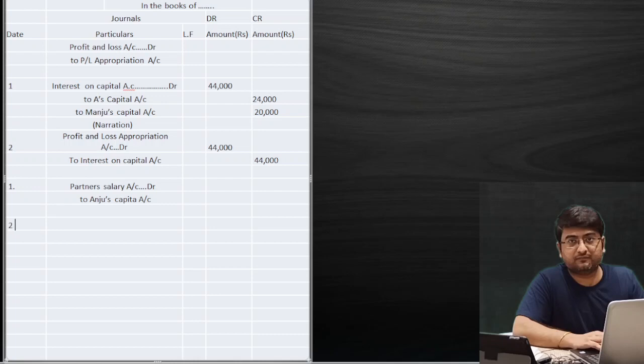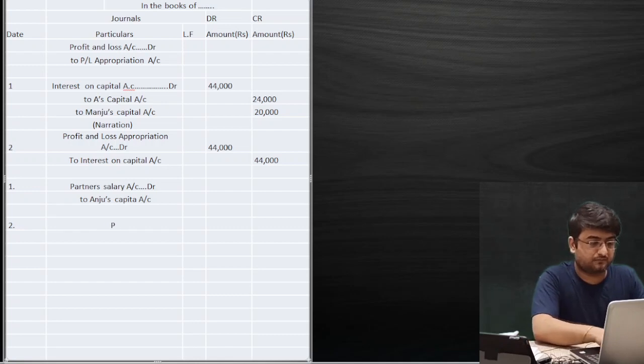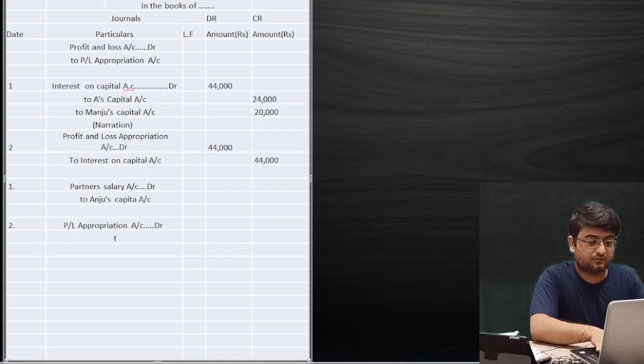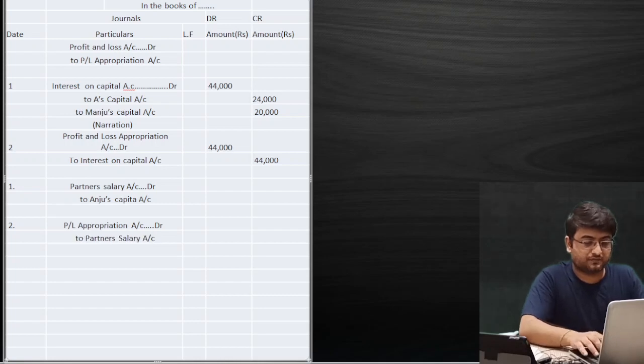The second entry will be: PL appropriation account debit to partners' salary account. Whatever amount is in the first journal entry, the same amount will be in the second journal entry as well.